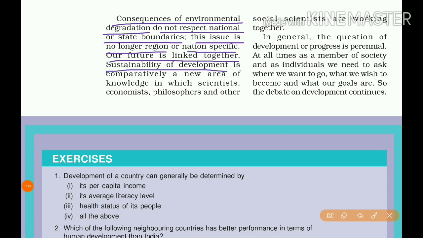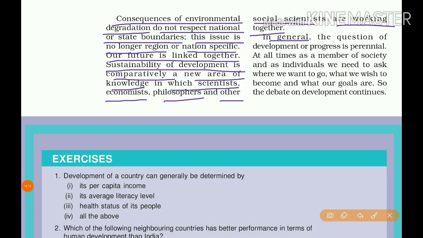Sustainability of development is comparatively a new area of knowledge in which scientists, economists, philosophers and other social scientists are working together. They have to work together, then only can we find the solution. The solution is sustainability of development.